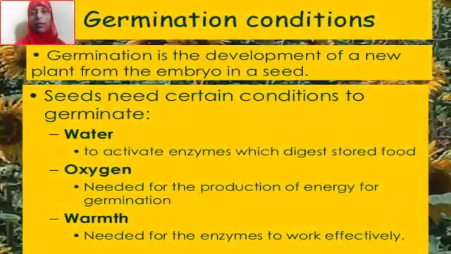So most of the plants grow from seeds, but not every seed is a healthy seed, so it does not grow into a plant. Only ripe and healthy seeds which get all the favorable conditions grow into new plants, that we have seen. And we also saw the stages of germination in the previous video, the link to which I will be sharing with you children in the description of this video, so that you can also see the stages of germination. Let me tell you orally once again, so that no topic or concept is left out.